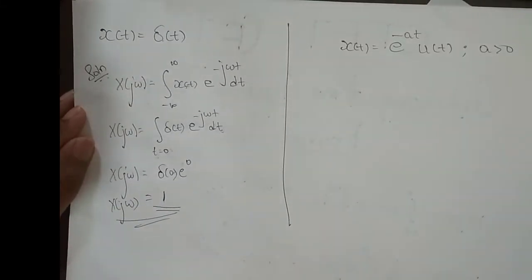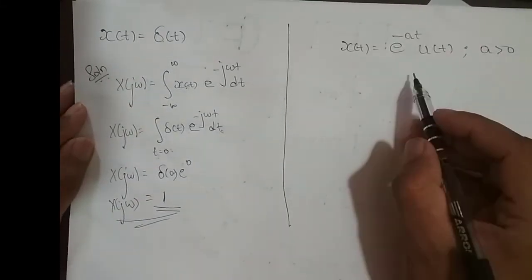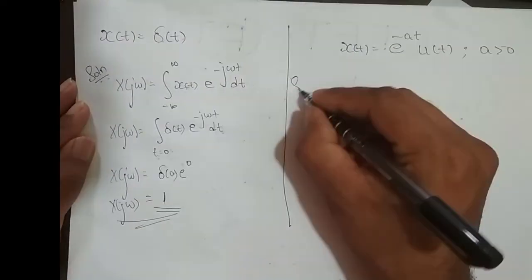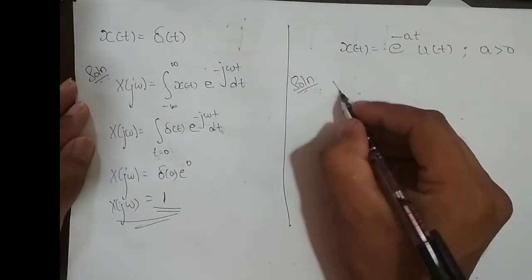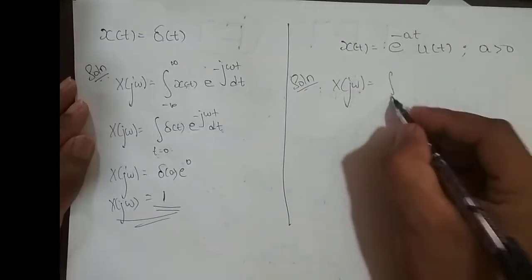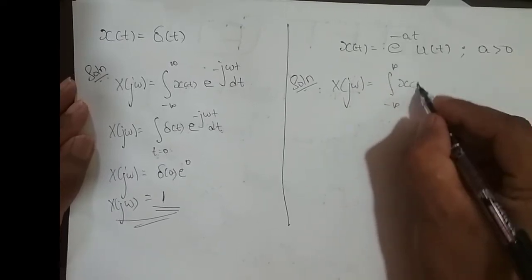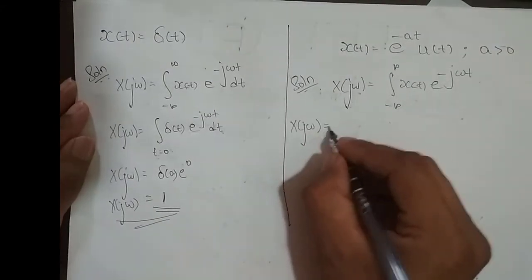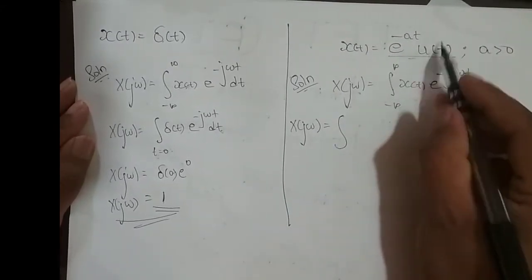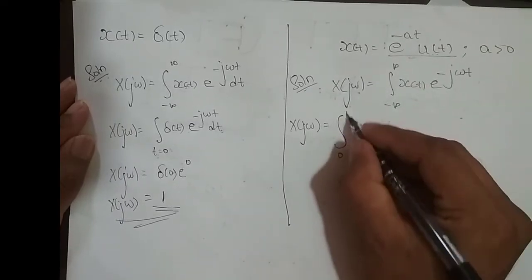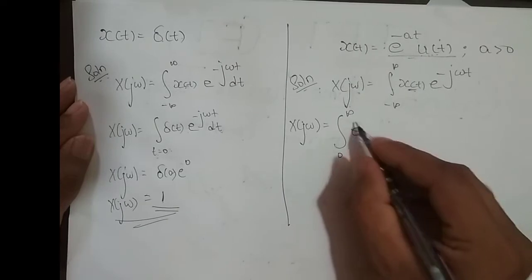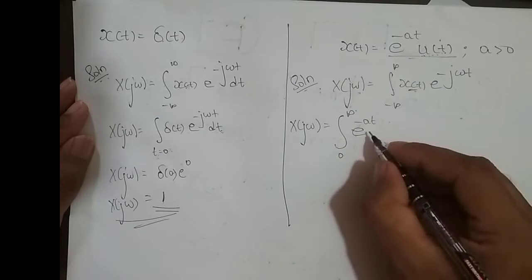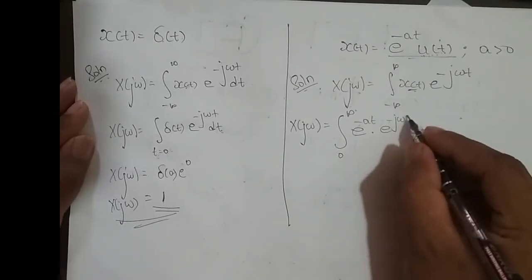Next, I need to find the Fourier transform of an exponentially decreasing signal, e power minus at u of t. What is the formula? X of j omega equals the integral from minus infinity to infinity of x of t e power minus j omega t. The signal varies from 0 to infinity because we have u of t. So the limits are 0 to infinity, x of t is e power minus at. I'm not writing u of t because u of t is 1 for t varying from 0 to infinity, and the left out term is e power minus j omega t dt.